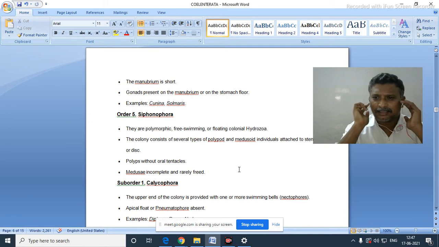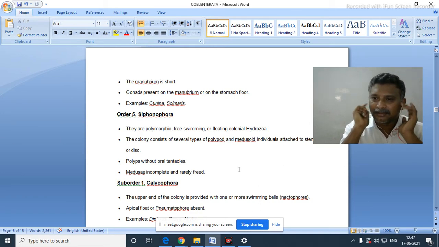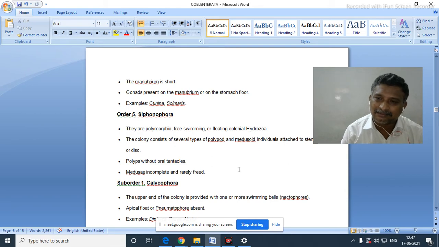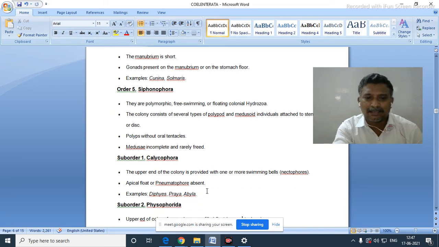The girl who knows how to swim has no need to wear a tube filled with air, because she already knows how to swim. Similarly, once they have a swimming bell, there is no need for one more organ or structure to do the same function. That is the pneumatophore. Example, Diphyes.